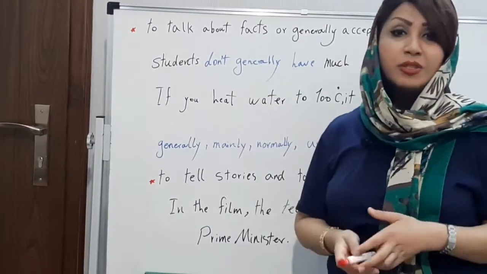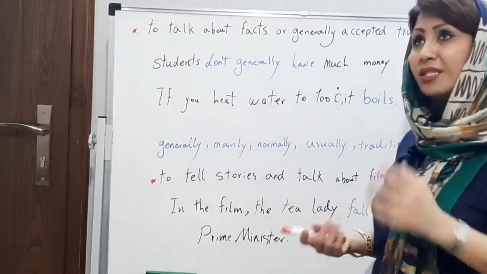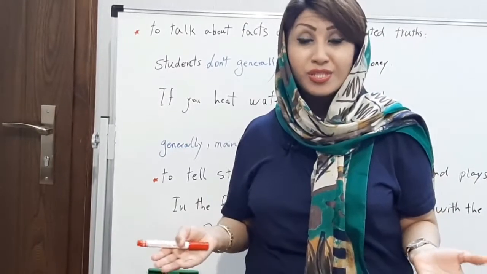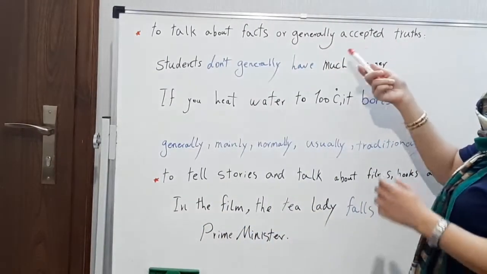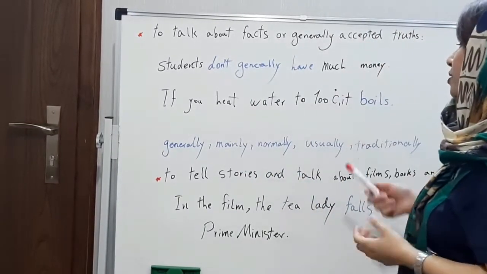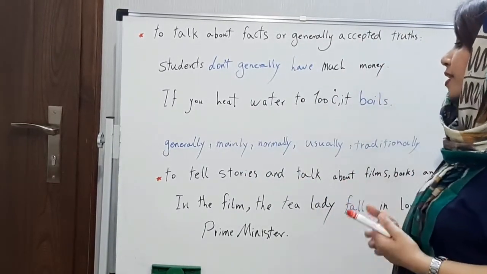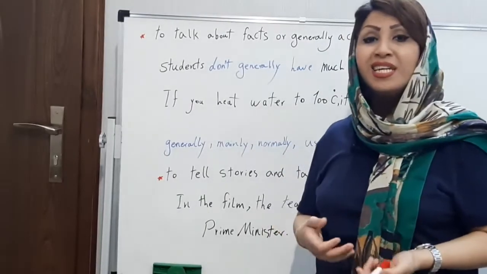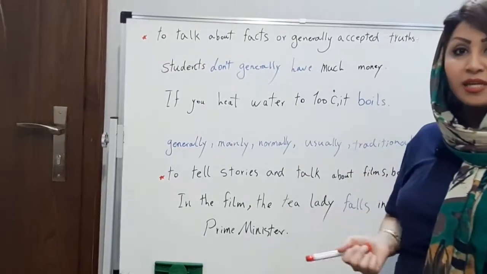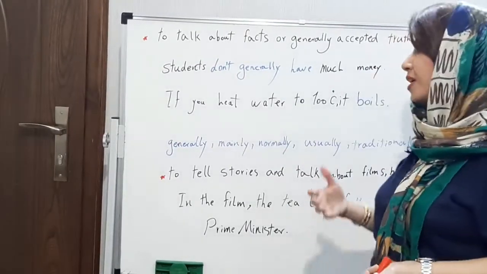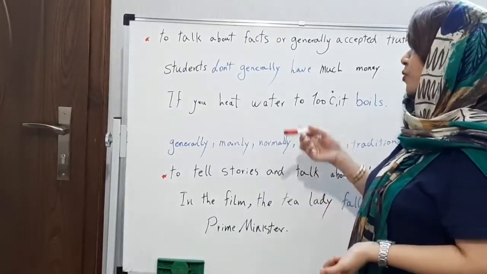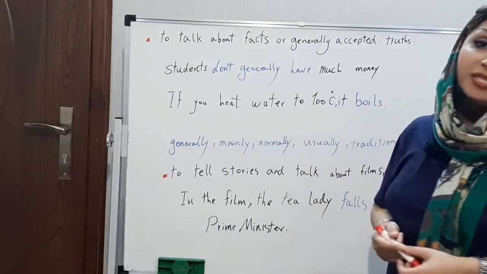You know that students don't have much money. Yes, it's a kind of truth, or you can say a generally accepted truth. If you heat water to 100 degrees Celsius, it boils. It's a kind of fact. So you can use present simple when you want to talk about facts or generally accepted truths.